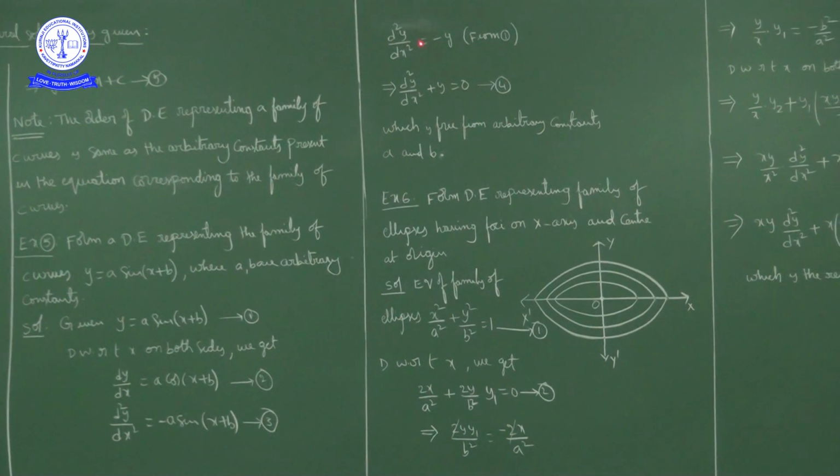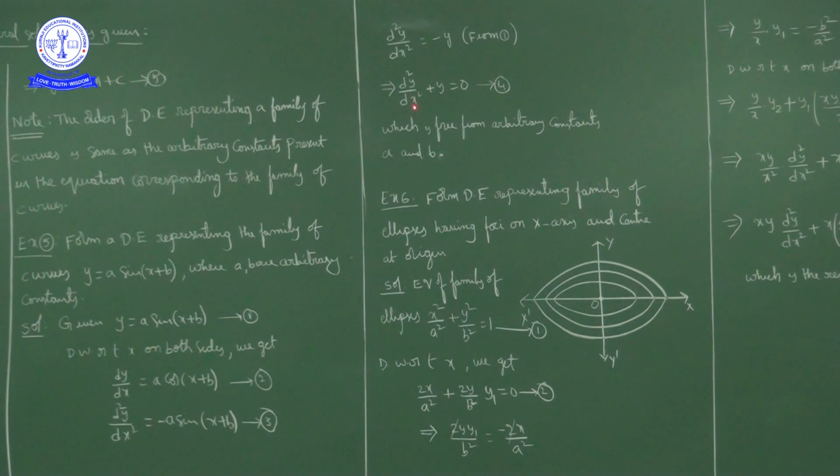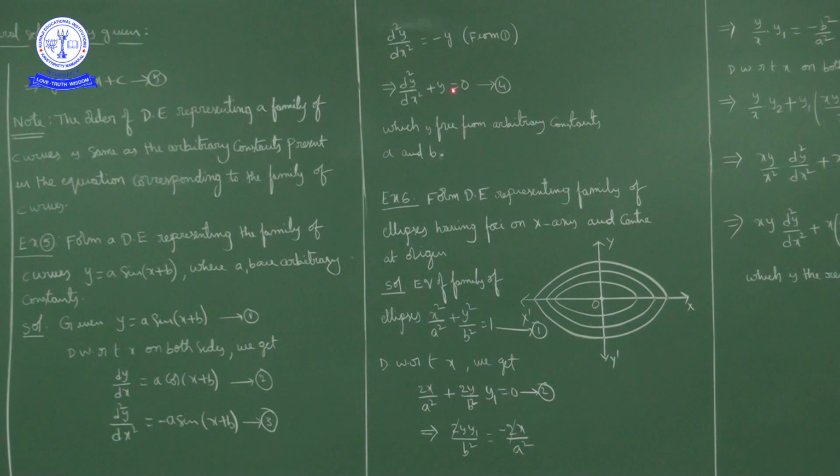So, writing minus y on this side, d²y/dx² plus y is equal to 0, which is free from the arbitrary constants a and b. Here we do not have any arbitrary constants. So, in 4 we do not have any arbitrary constants, which is the required differential equation.